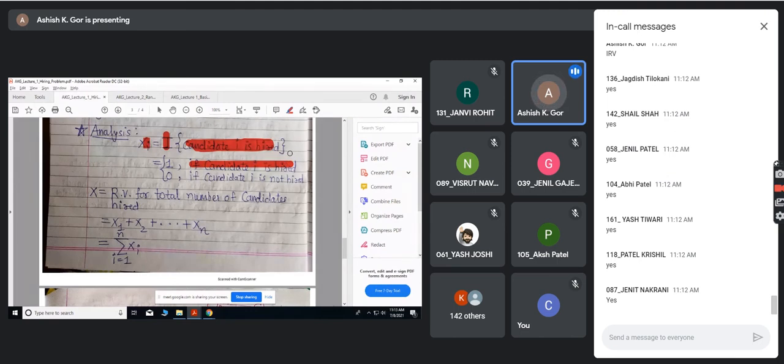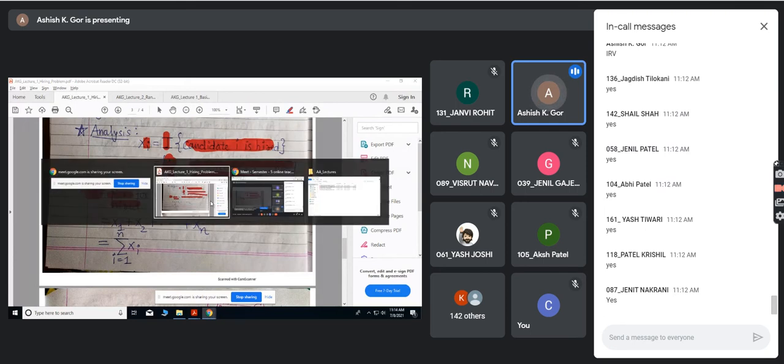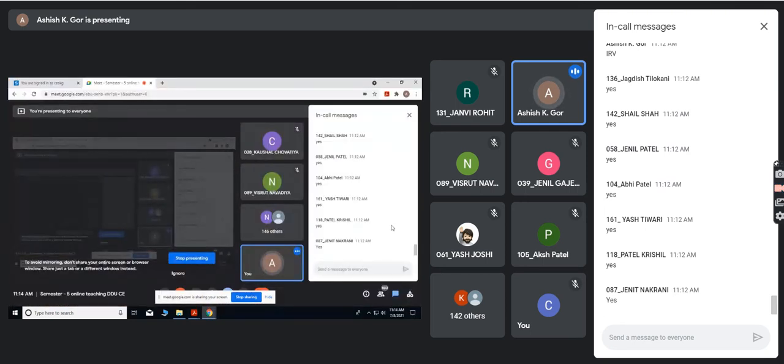So if candidate i is hired, Xi takes the value 1. As previously, if head occurs it is 1, if tail occurs it is 0. In the same way, if candidate i is hired, the value of Xi is 1; if candidate i is not hired, the value of Xi is 0. Again, the same thing: I want to define a random variable X, which indicates the total number of candidates hired, like the expected number of heads or number of hits.